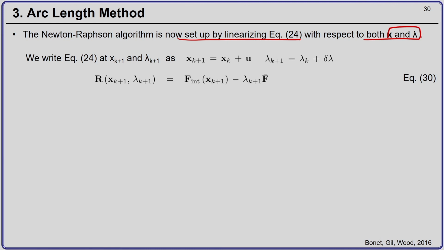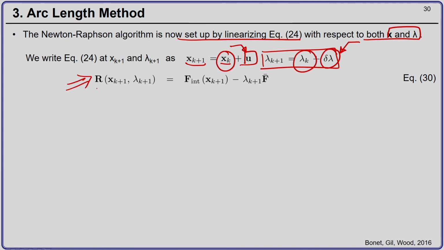Just like previous cases, we have to now write our discretized equilibrium equation at the k plus 1th Newton-Raphson iteration, where the position x k plus 1 is position x k plus the increment from k to k plus 1, and lambda at k plus 1 is lambda k plus delta lambda. Now, our objective is to find this u and this delta lambda, and we assume that we have solved the previous Newton-Raphson steps, so that we already have in hand x k and lambda k.